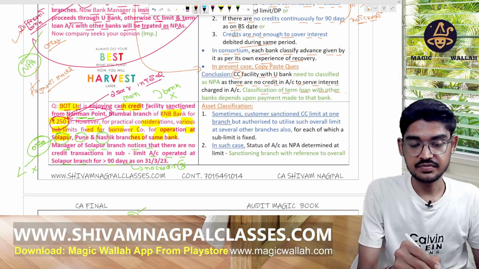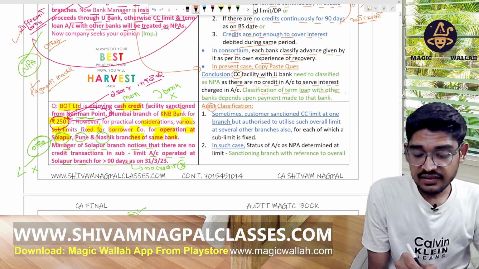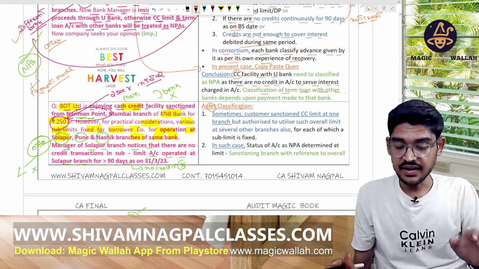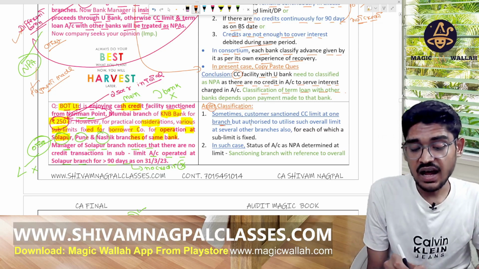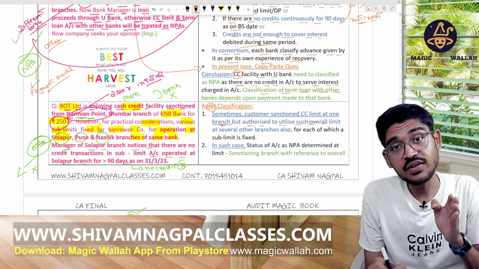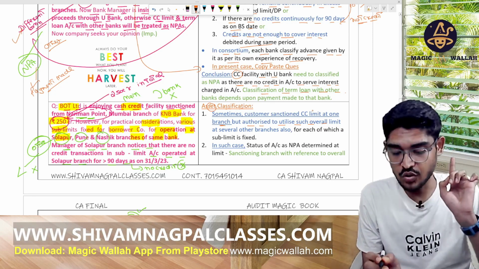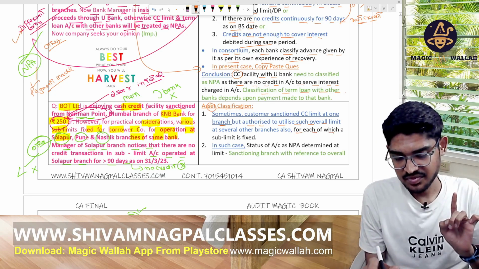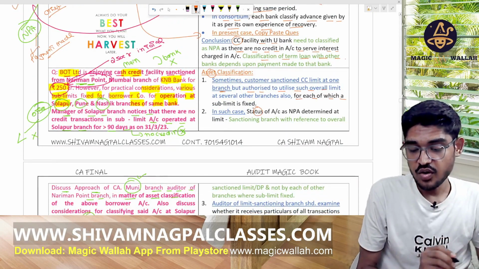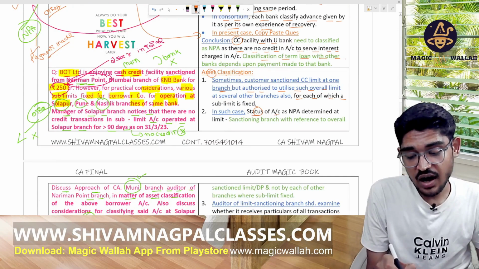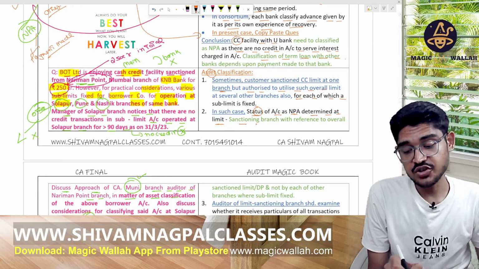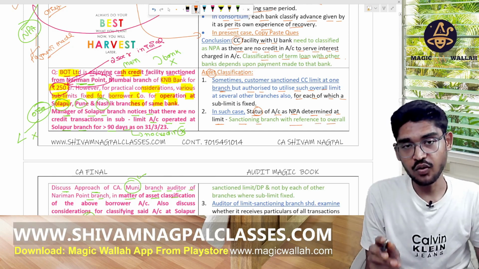See here. Asset classification: sometimes the customer is sanctioned the CC limit at one branch, but is authorized to apply the same limit over many branches of the same bank. This is not the consortium. So in such case, the status of the account as NPA is determined at the limit sanctioning branch with reference to the overall sanctioned limit.